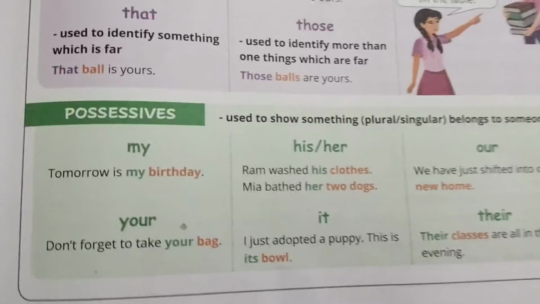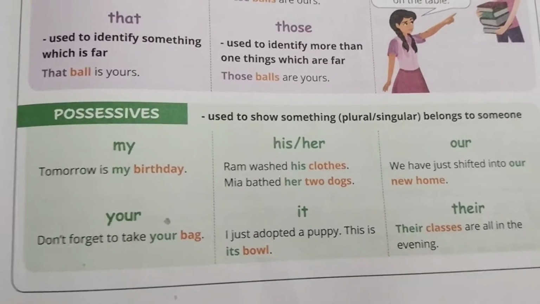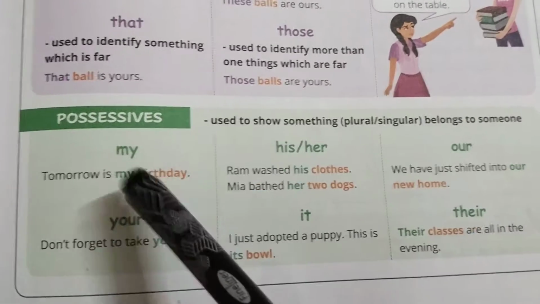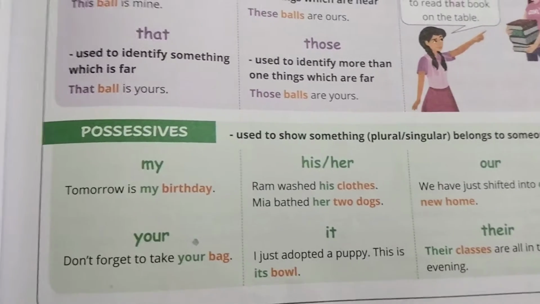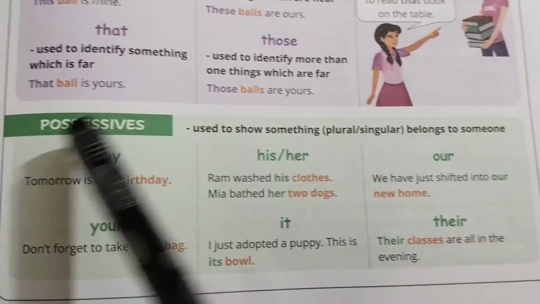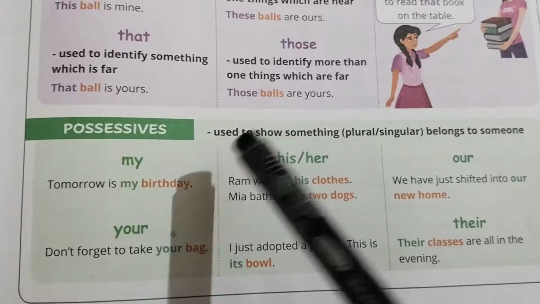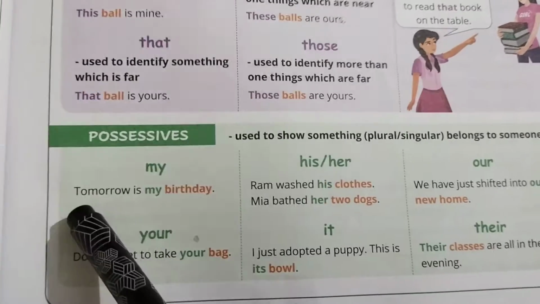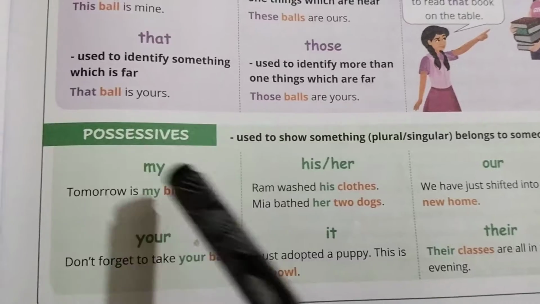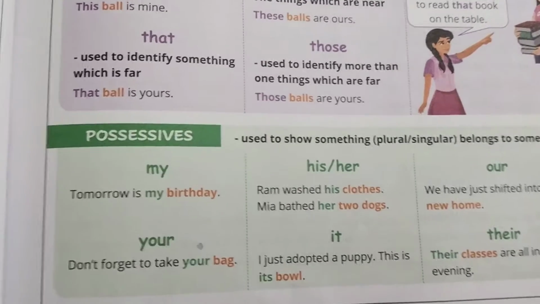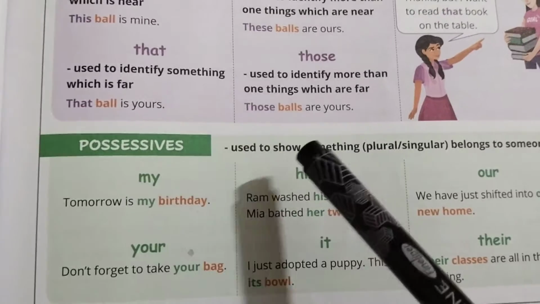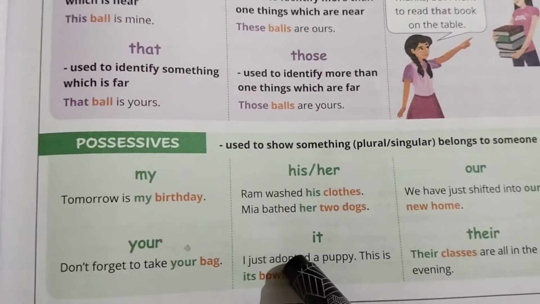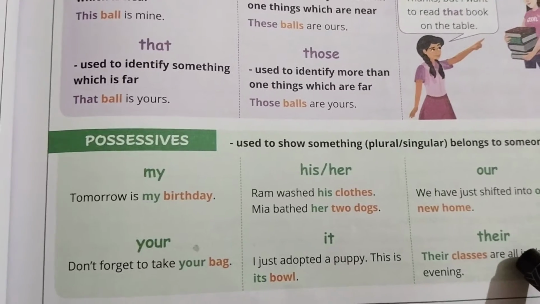The next is possessives. Already we have learnt in the previous lesson about possessives. That means the thing belongs to someone, isn't it? So possessives are used to show that something belongs to someone. My: tomorrow is my birthday. So you can see the possessiveness here. My, your, his or her, its, our, their, isn't it?